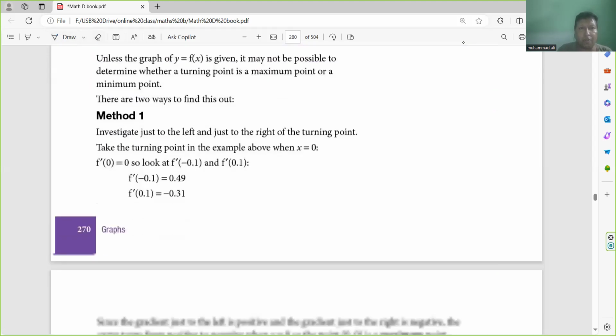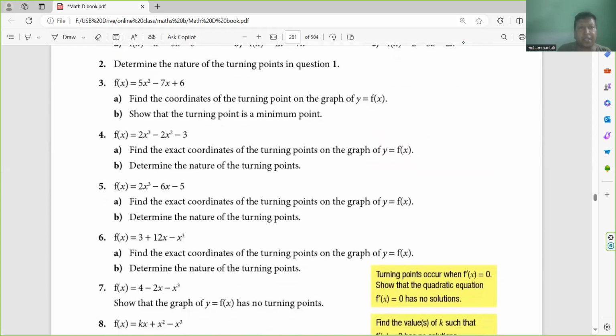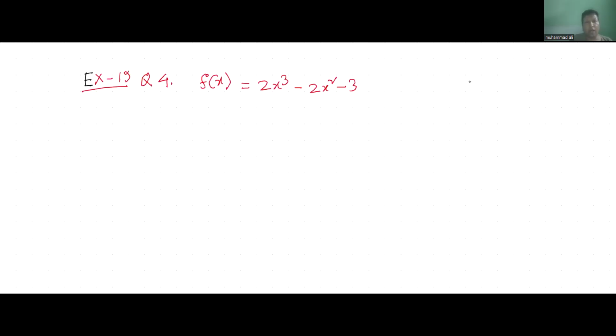Now see, from exercise 19, question number 4: f(x) equals 2x cubed minus 2x squared minus 3. A. Find the exact coordinates of the turning points on the graph of y equals f(x). B. Determine the nature of the turning points. Okay. Question number 4, f(x) equals 2x cubed minus 2x squared minus 3. At first, we will find the turning points, so we have to do the differentiation first.